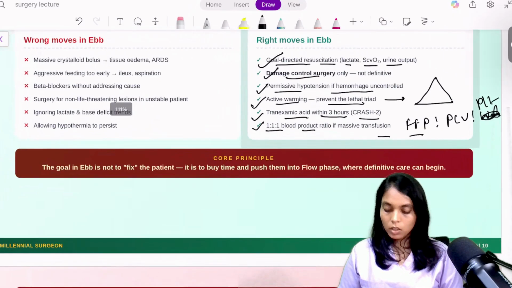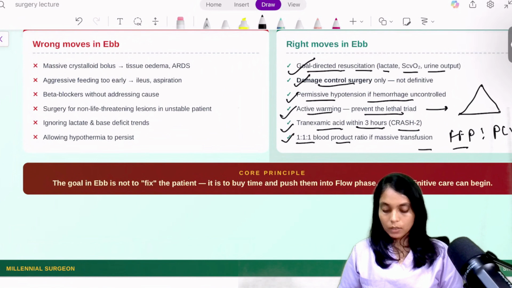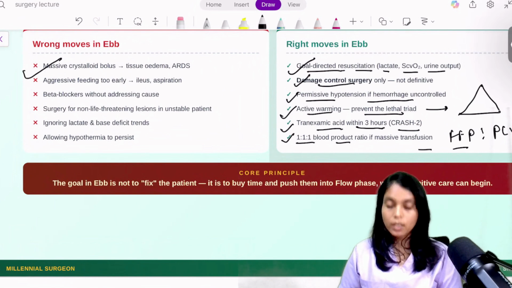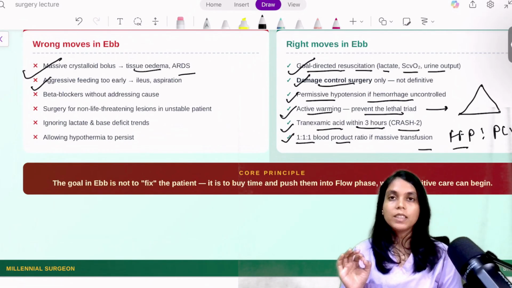Okay, now what are the wrong moves in the F phase? First is massive crystalloid, and what will it lead to? It will lead to tissue edema and ARDS. Then the second thing is aggressive feeding too early. Okay, the body is in the F phase, and if you are feeding that patient aggressively, then it will lead to ileus and aspiration.